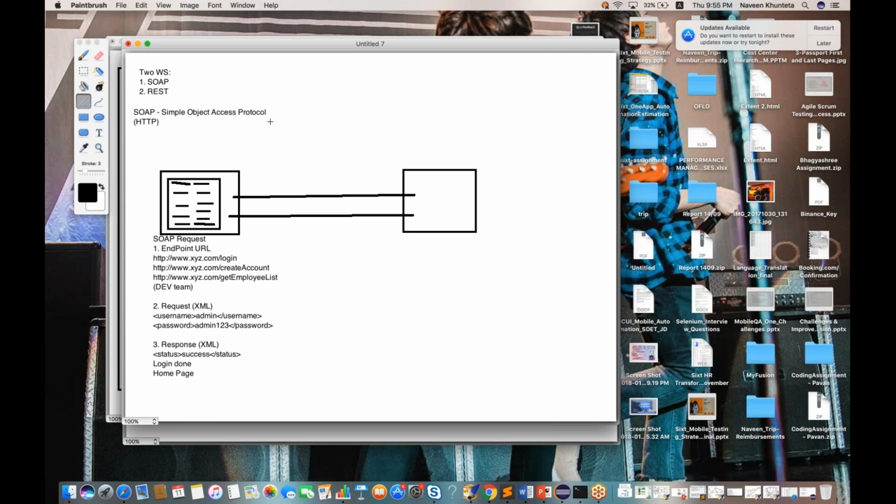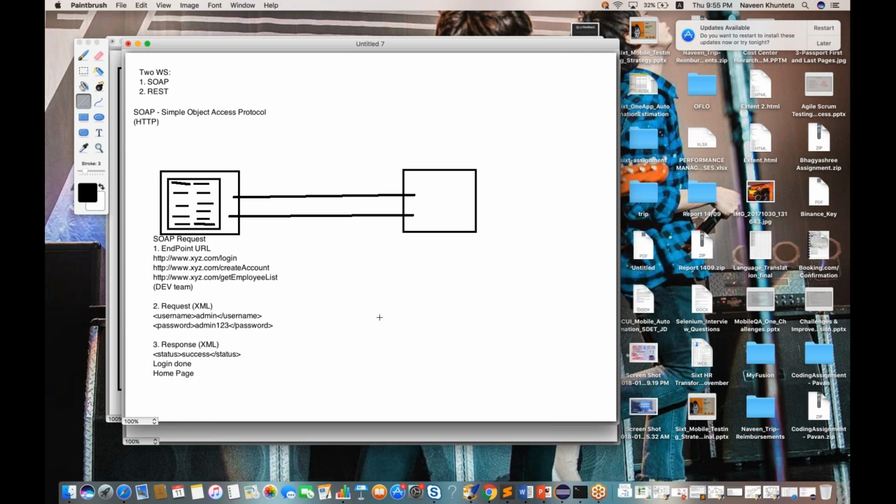So in fact, two systems are working together. This is Amazon.com and this is ICICI.com. These are two different systems. There is no link between them. Their development teams are different, their servers are different, everything. These are two independent businesses altogether. This is a bank and this is a shopping website, but still they are interacting. How? Through XMLs.